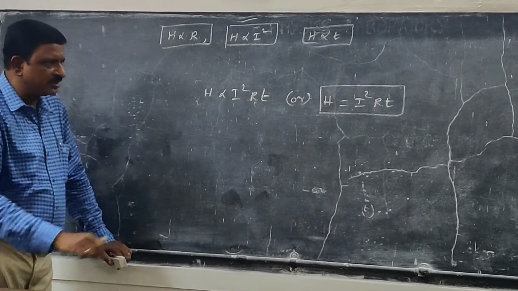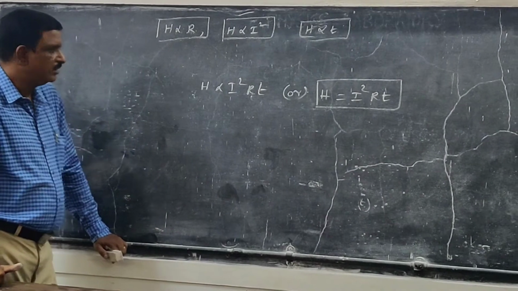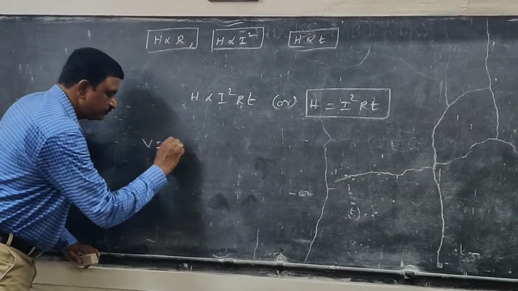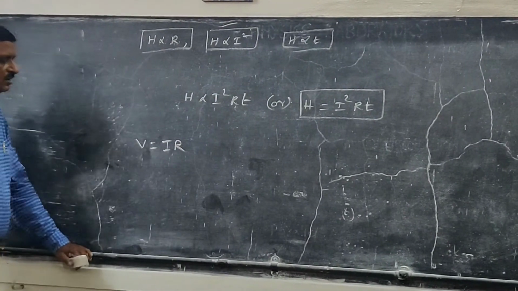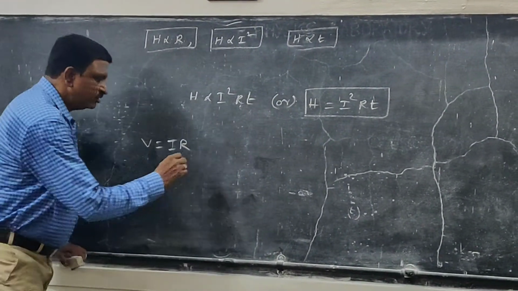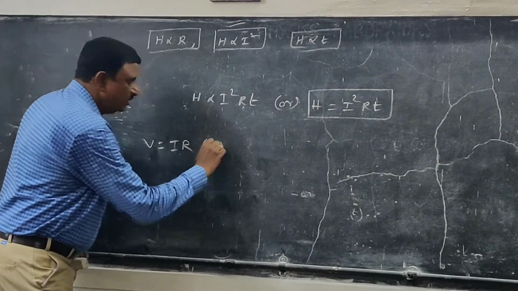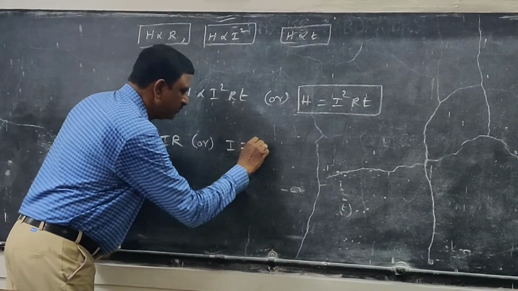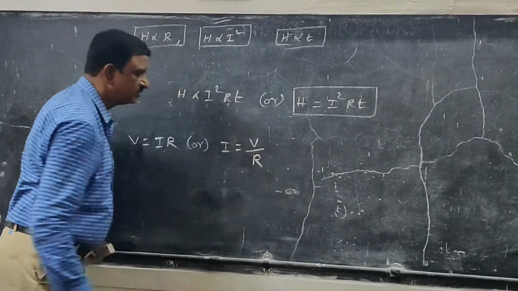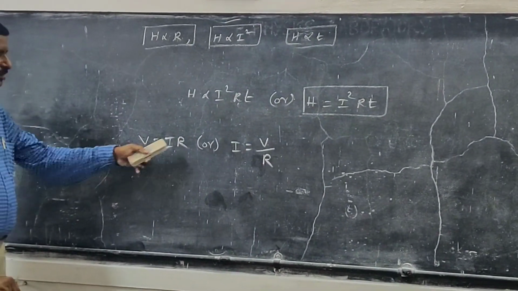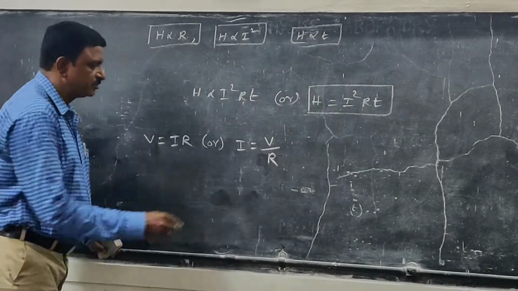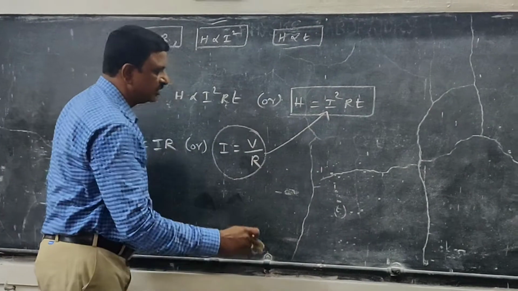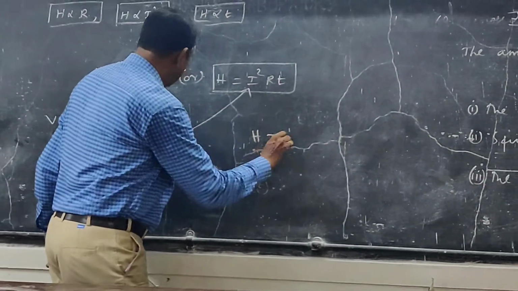Now the same equation can be written in terms of voltage. For that we know Ohm's law: V is equal to IR. So you can write I is equal to voltage divided by resistance. Now substitute this value in this equation.